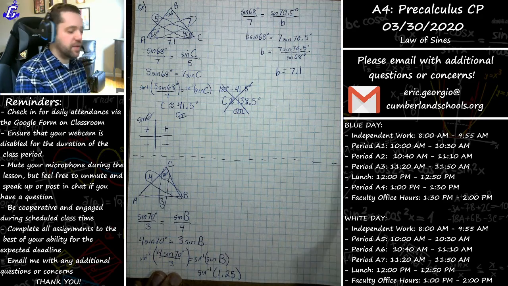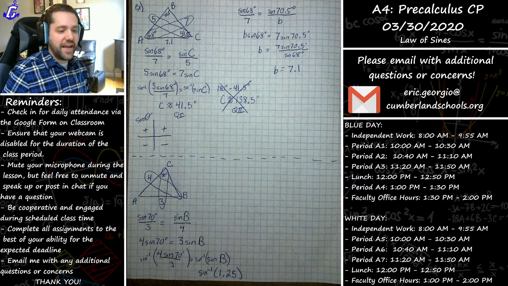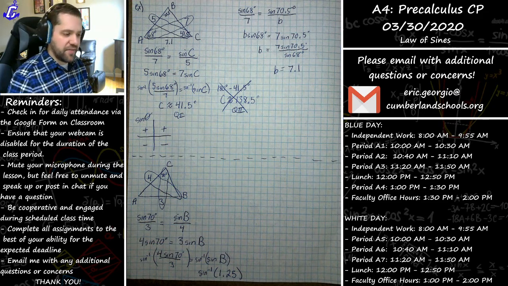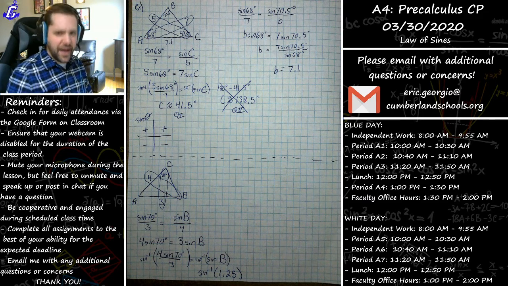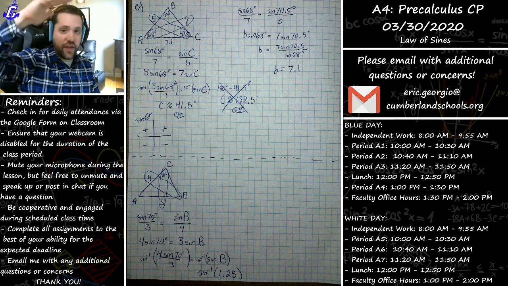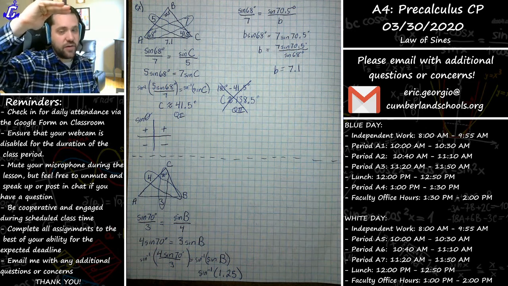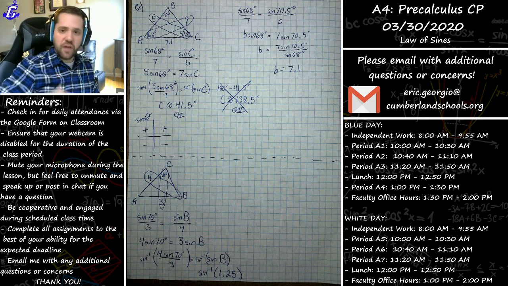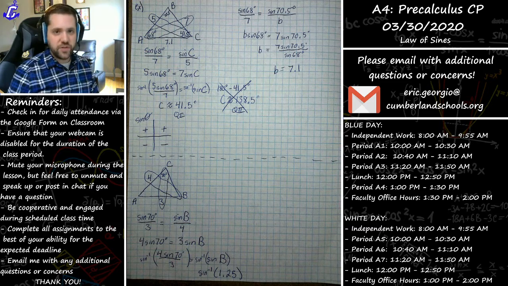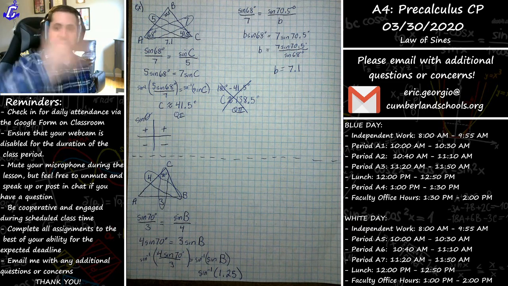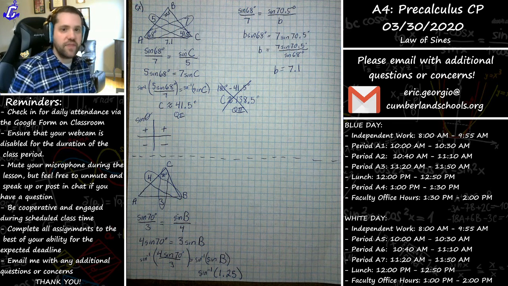What that question really means is you're saying what angle has a sine value of 1.25? And isn't that not possible? The largest value on the unit circle for sine is 1, right? That's the sine of 90 degrees, or pi over 2. The smallest possible sine value is -1, which is your 3 pi over 2, or 270 degrees. It's not possible to have anything that exceeds 1 or goes underneath -1.